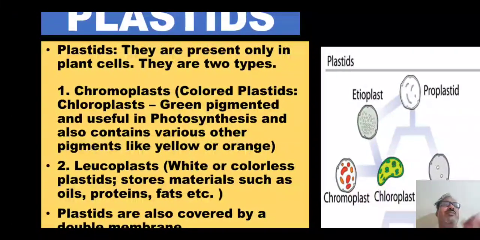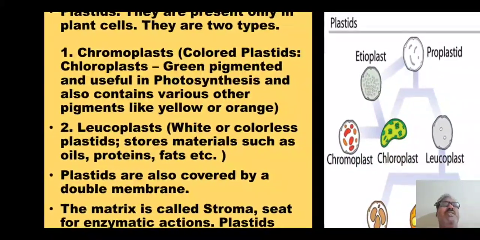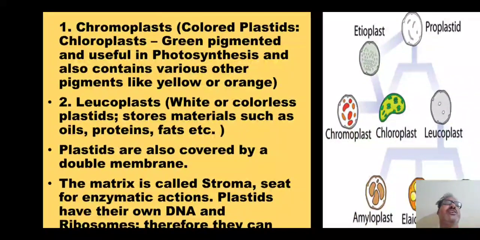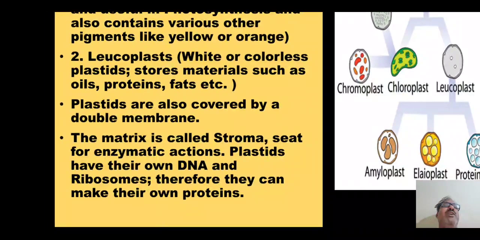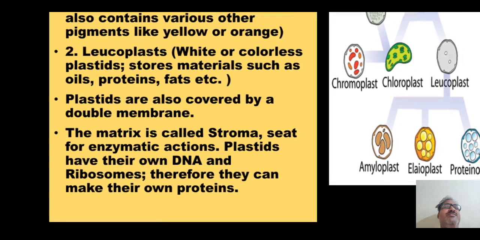They are present only in plant cells. There are two types, chromoplast and leucoplast. Chromoplasts are colored plastids. In the colored ones also there are two types. One is the green one we call chloroplast, and another is the chromoplast having orange or reddish color. So just because of color they are given different names. Leucoplasts are white or colorless. They mainly function for storage of oil, proteins and fats. They also have a double membrane structure.